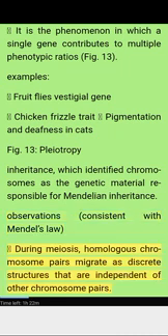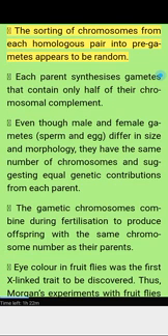Inheritance, which identifies chromosomes as the genetic material responsible for Mendelian inheritance. Observations consistent with Mendel's law: during meiosis, homologous chromosome pairs migrate as discrete structures that are independent of other chromosome pairs. The sorting of chromosomes from each homologous pair into gametes appears to be random. Each parent synthesizes gametes that contain only half of a chromosomal complement. Even though male and female gametes, sperm and egg, differ in size and morphology, they have the same number of chromosomes, suggesting equal genetic contributions from each parent. The gametic chromosomes combine during fertilization to produce offspring with the same chromosome number as their parents.